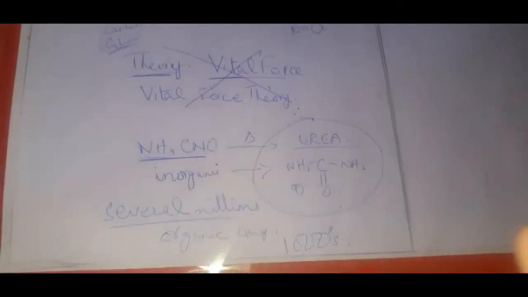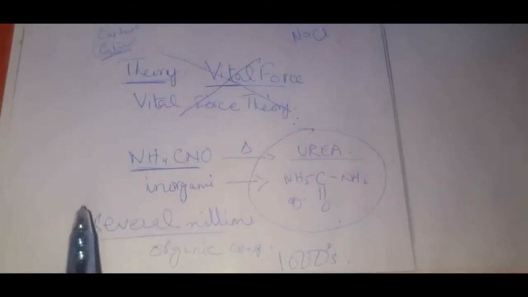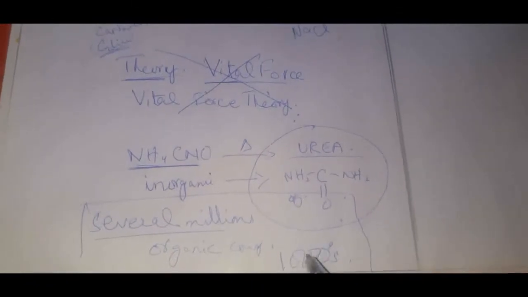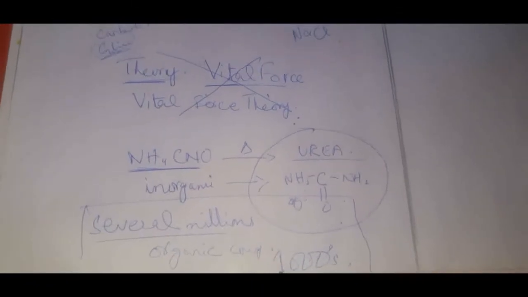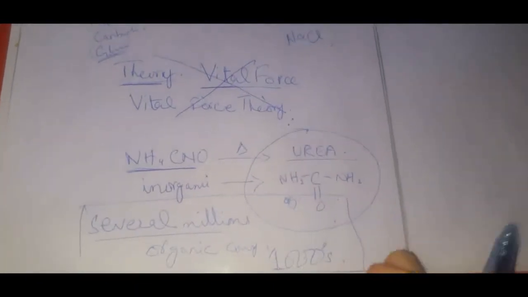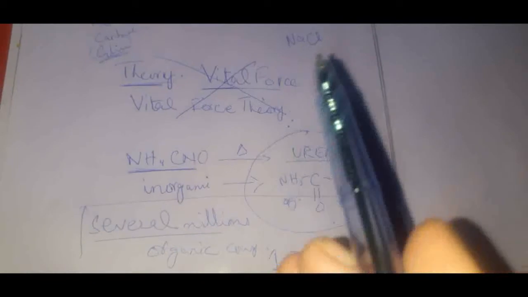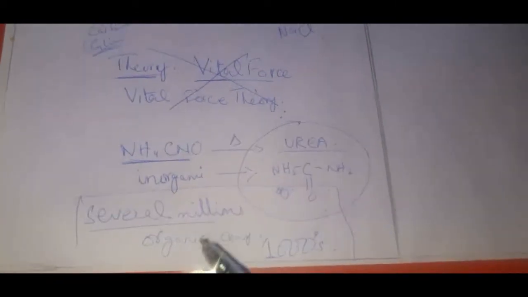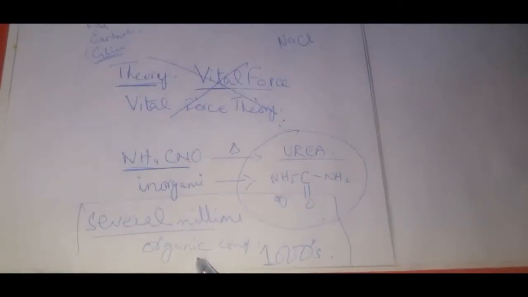So what is the case? As there are many organic compounds, scientists have divided chemistry into two main parts. One is inorganic chemistry and the other is organic chemistry. So organic chemistry is the study of organic compounds, right? But now the question is, what is an organic compound according to the new concept? If this concept is wrong, then what could be the new concept?